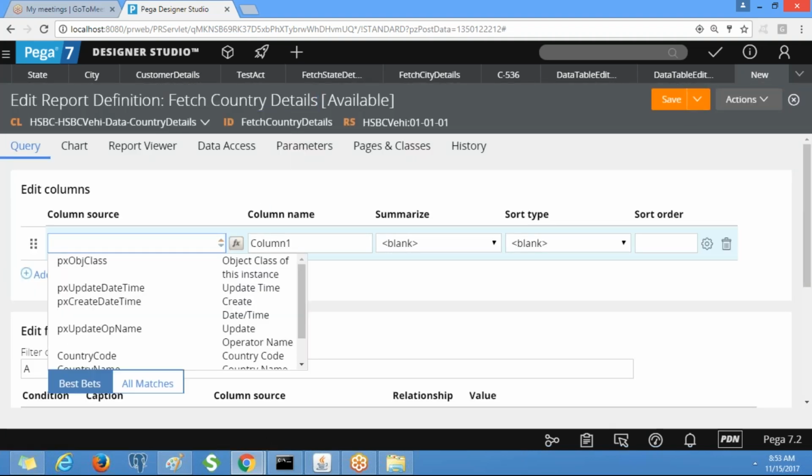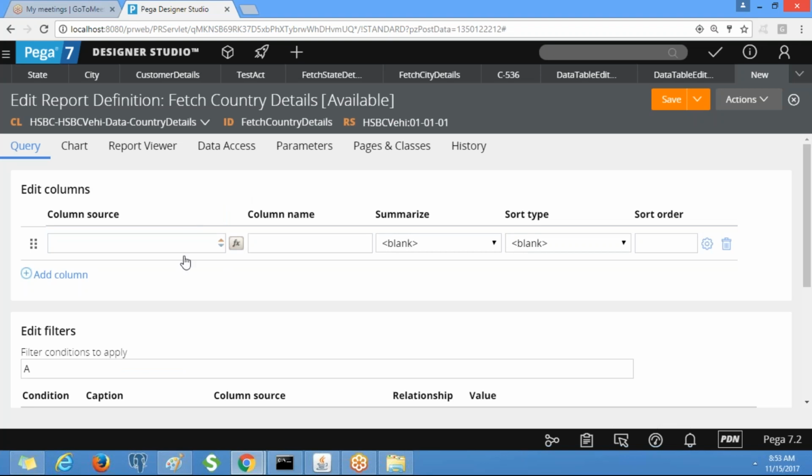The column source here, we need to select all the required columns. For country details, how many properties do we have? Two, right? Country code and country name. Only two.